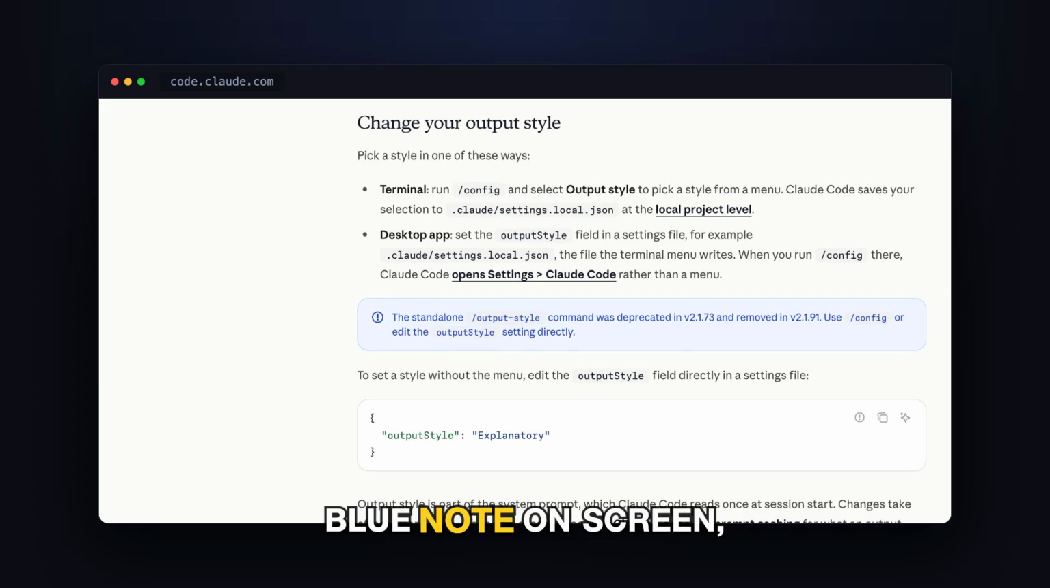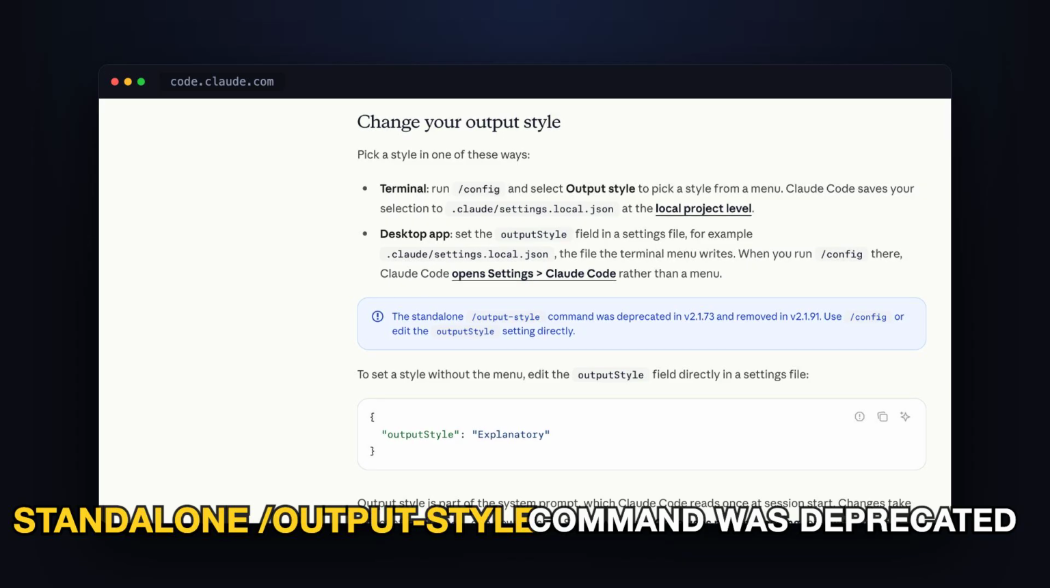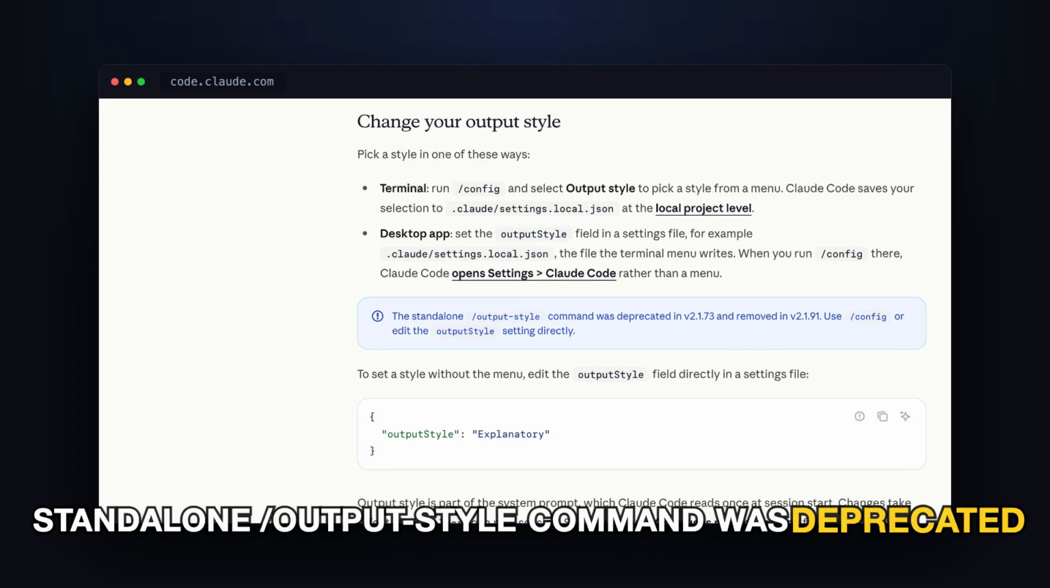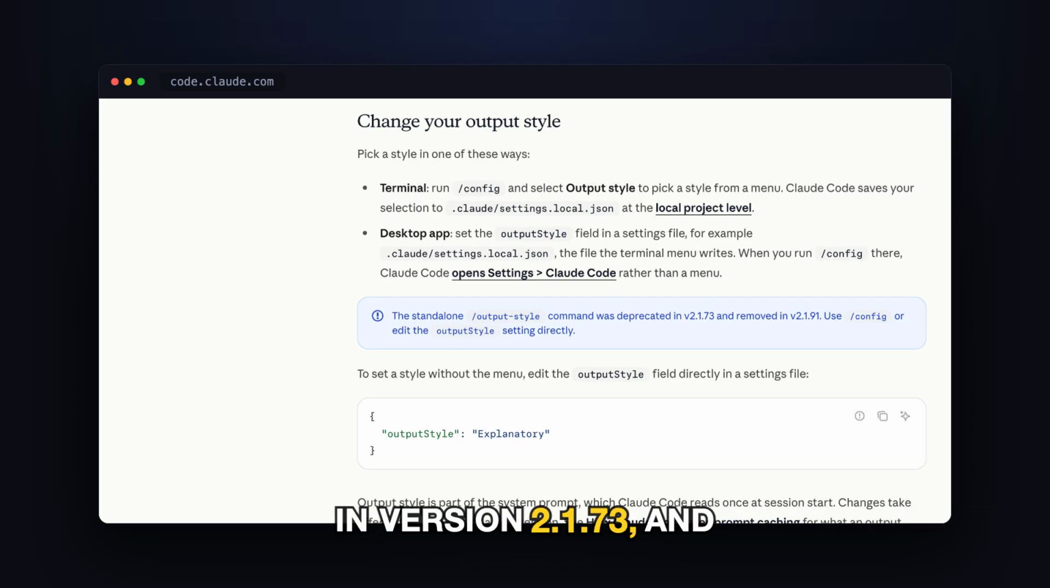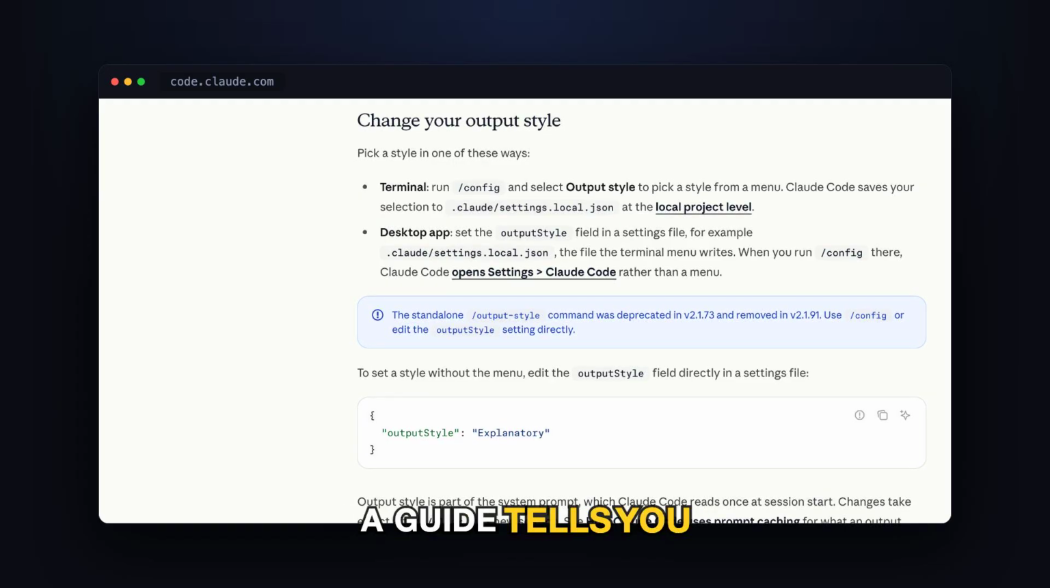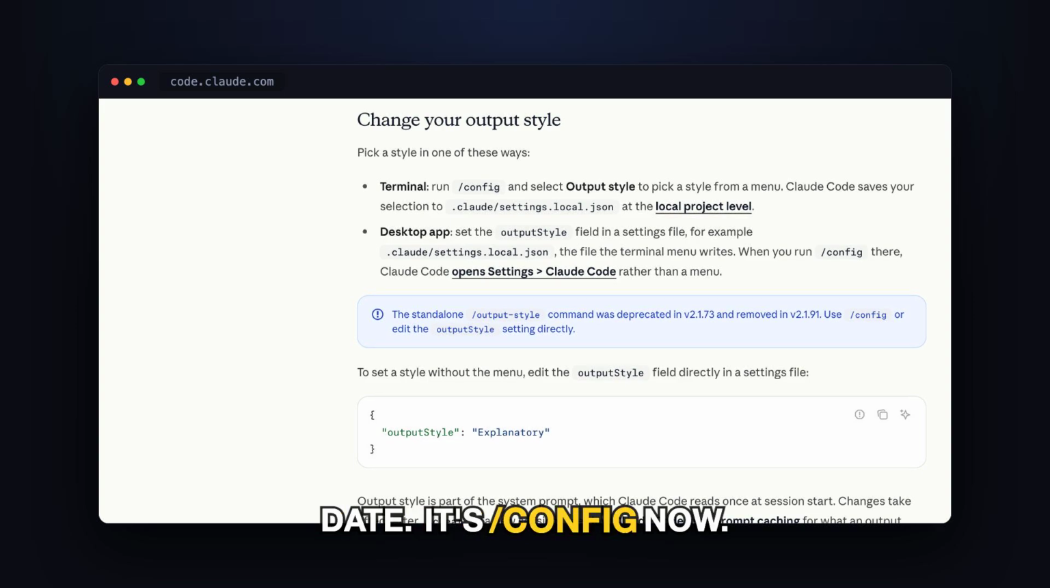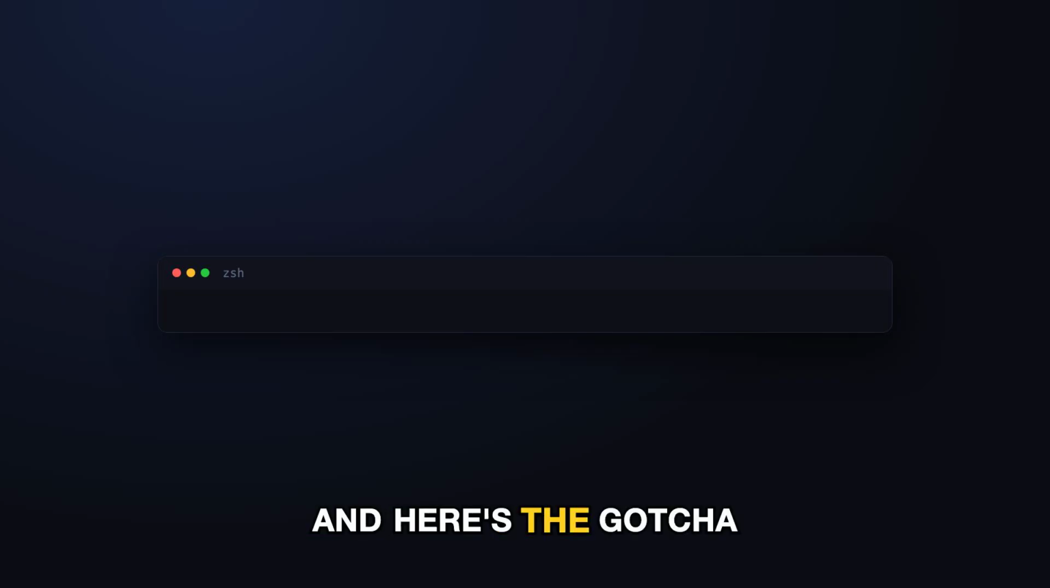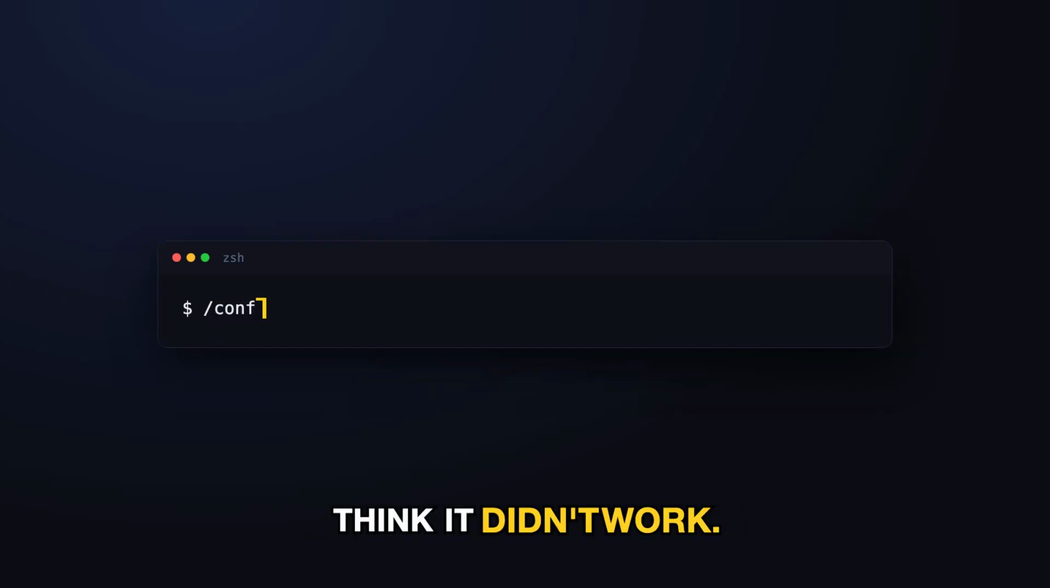Now look at the blue note on screen, because this is why half the tutorials you'll find are wrong. The standalone /output-style command was deprecated in version 2.1.73 and removed in 2.1.91. If a guide tells you to run /output-style, that guide is out of date. It's /config now. And here's the gotcha that will make you think it didn't work.